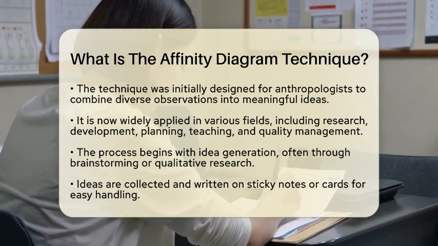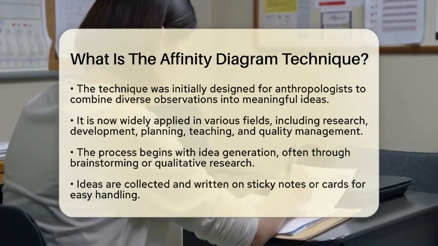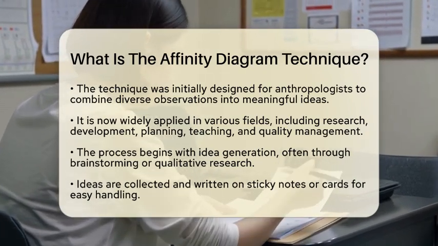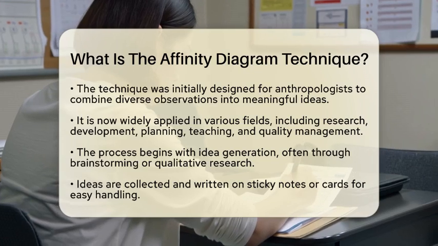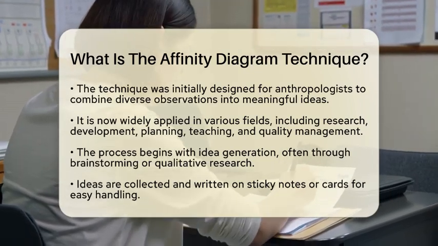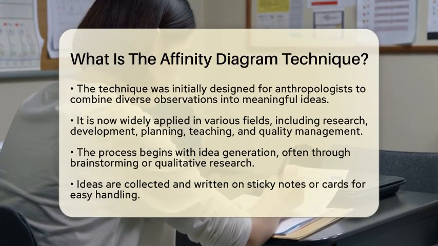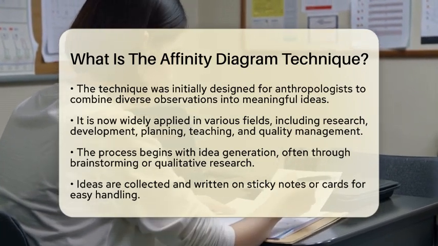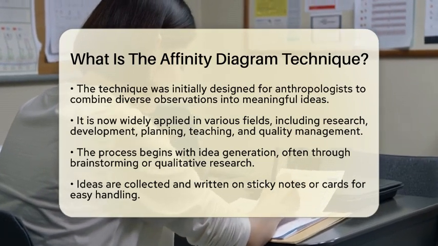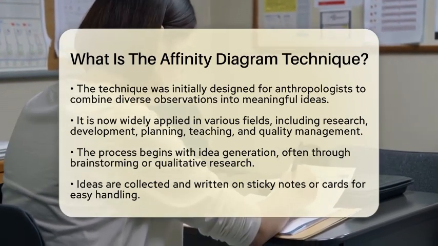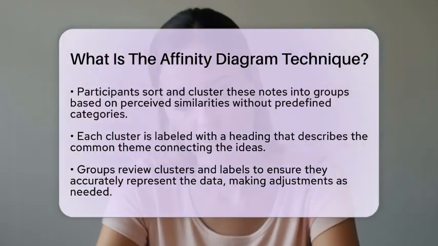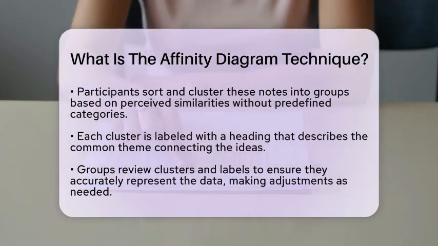Ideas or data points are collected, often from brainstorming sessions or qualitative research like survey responses. These ideas are usually written on sticky notes or cards. Next, you move on to grouping. The collected ideas are placed on a large surface, such as a wall or table. Participants then silently sort and cluster the notes into groups based on perceived similarities or natural relationships, without predefined categories.